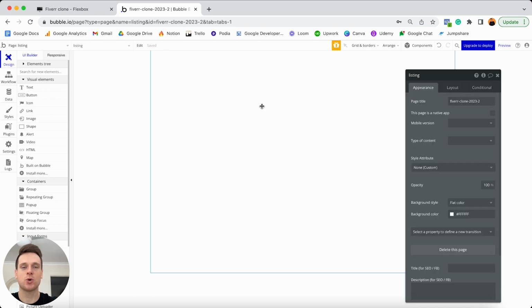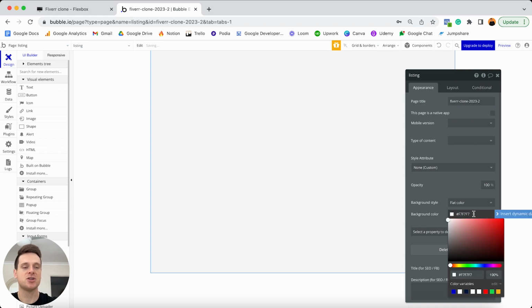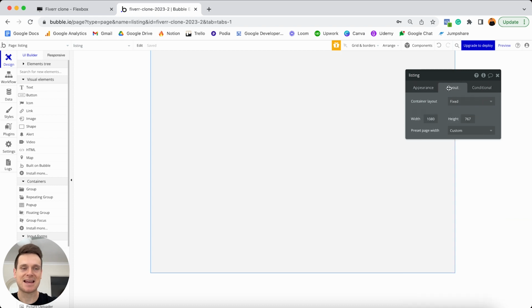And the first thing is, of course, updating the background color. So that way we can actually see where it sits in our overall bubble canvas. So if I double click on our page and open up our property editor, I'm just going to update the background color to be this light shade of gray, which if you'd like that color code, it's F7, F7, F7. I'm then going to need to jump into our layout tab because of course I'll need to update the container layout for this